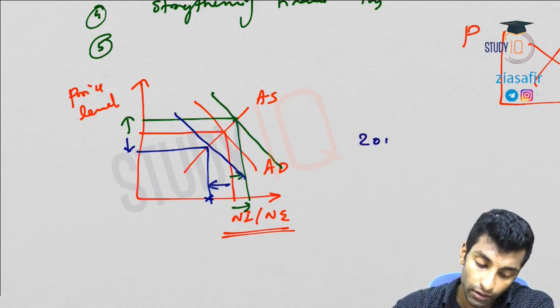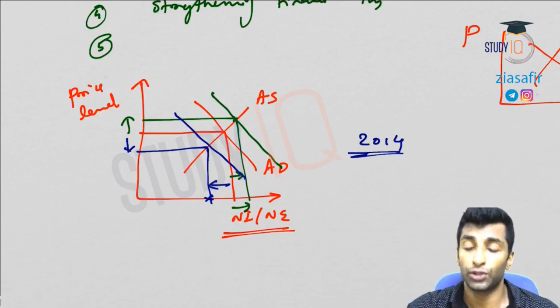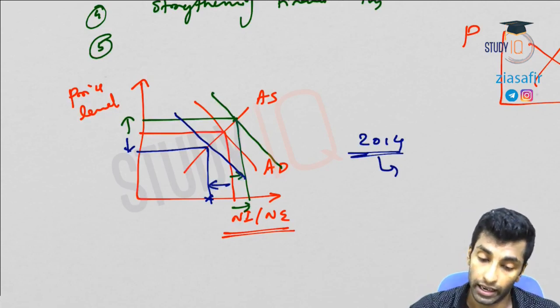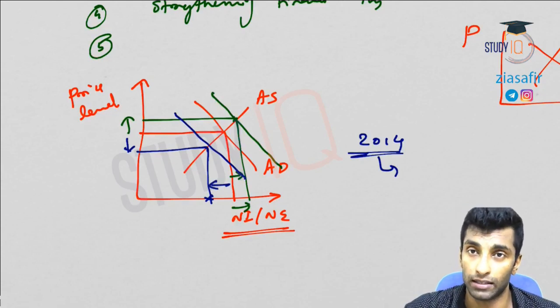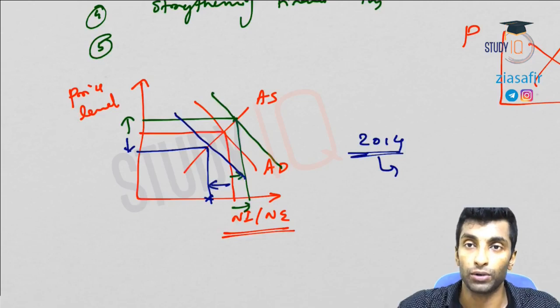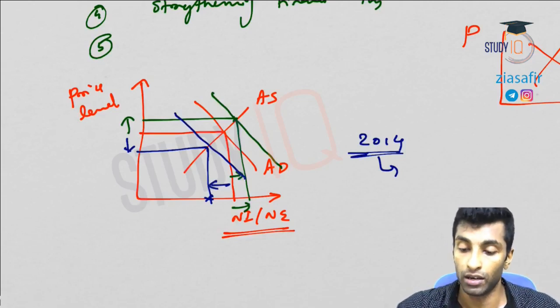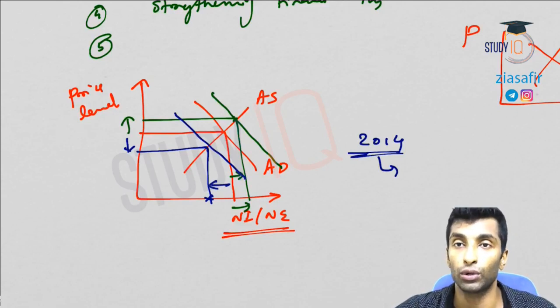But in 2014 there was a committee, the Urjit Patel committee, which recommended that RBI should adopt inflation targeting, and from there onwards the most important focus of RBI is to control prices. Even if it is compromising growth, you have to control the prices. So inflation targeting is the most important priority if it comes between growth and development.